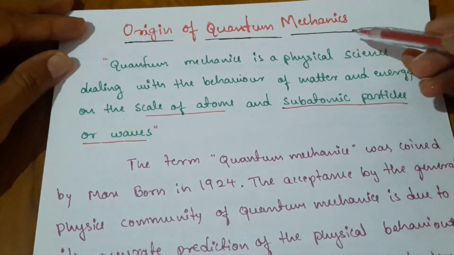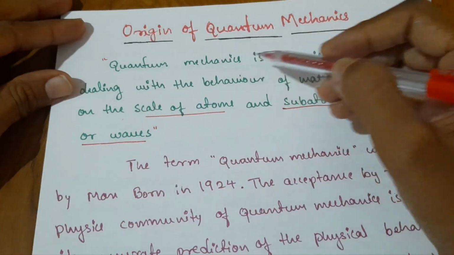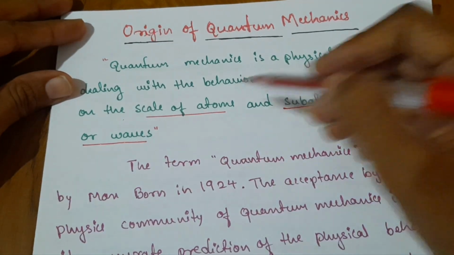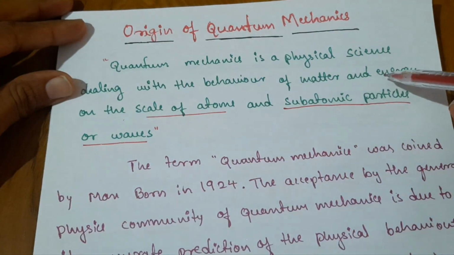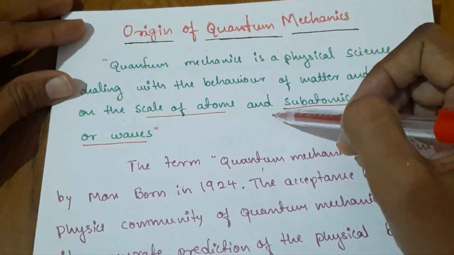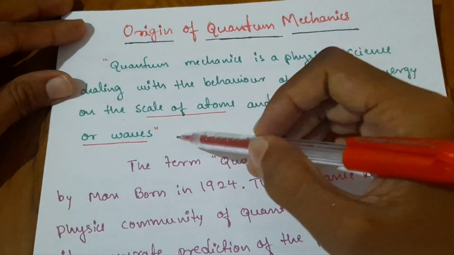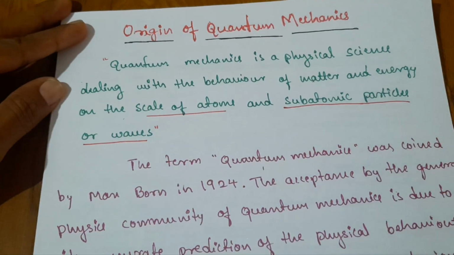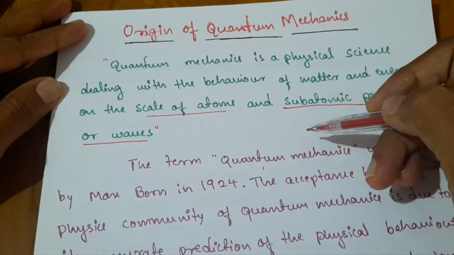Origin of quantum mechanics. First we should know the definition of quantum mechanics. Quantum mechanics is a physical science dealing with the behavior of matter and energy on the scale of atoms and subatomic particles or waves. So quantum mechanics basically deals with the study of microscopic particles.